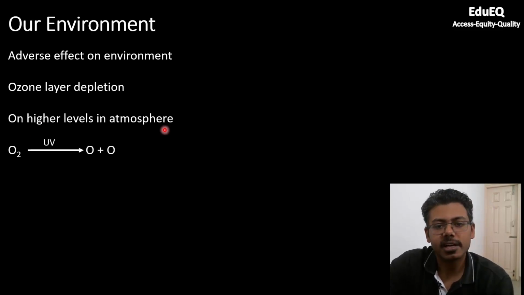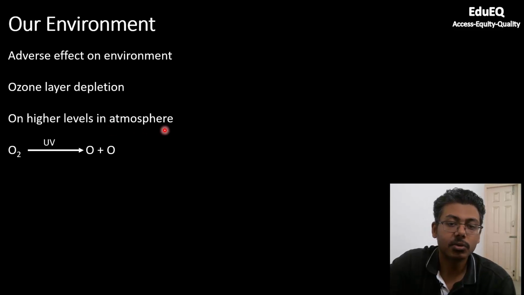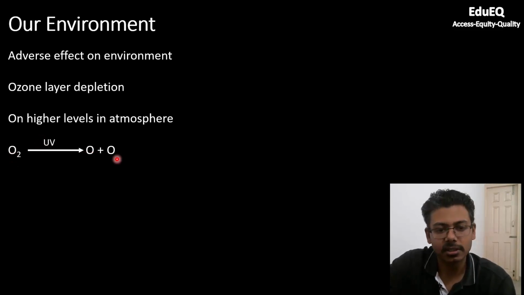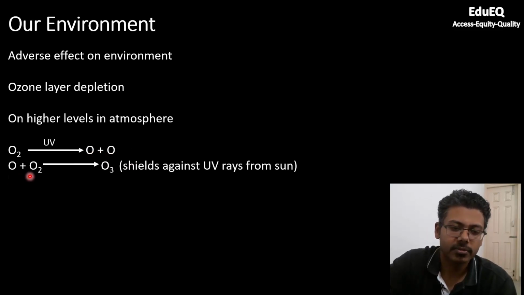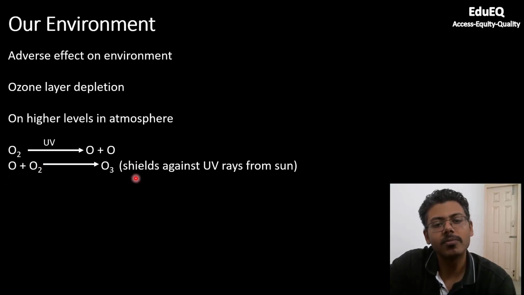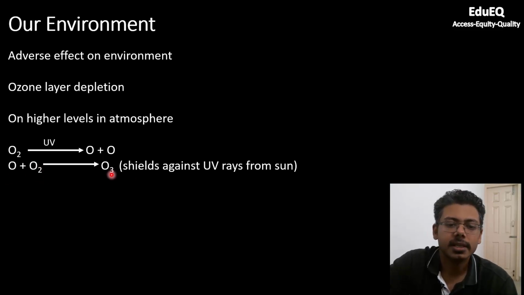So in the higher levels of the atmosphere, how exactly is ozone formed? Let us look at that. Ultraviolet radiation is coming from the sun. Oxygen in the presence of this ultraviolet radiation will break down into two nascent oxygen atoms. Now these oxygen atoms will react with another oxygen to form ozone. So ozone is O3.